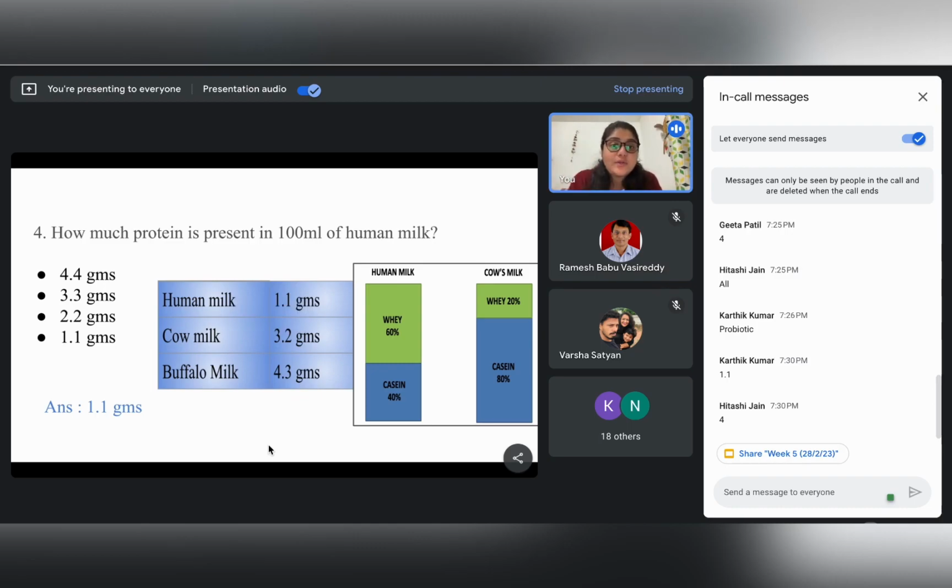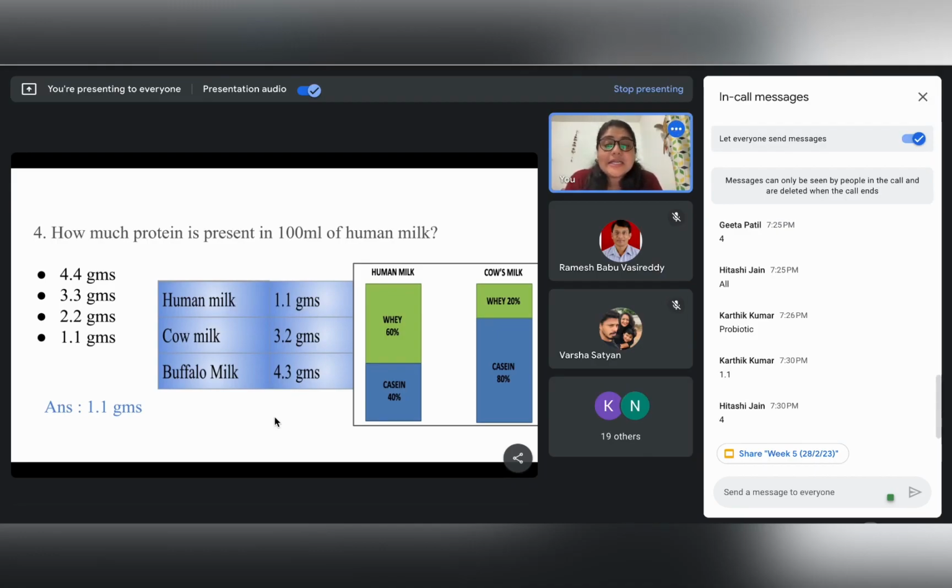If we go into the composition characteristics of human milk and the different substitutes, we can see that in 100 ml of human milk it is around 1.1 grams of protein. Cow milk has 3.2 grams of protein, and buffalo milk has the highest among these three, around 4.3 grams.